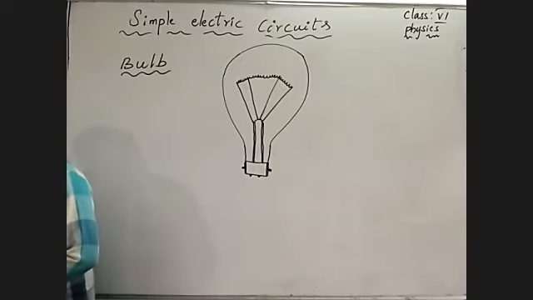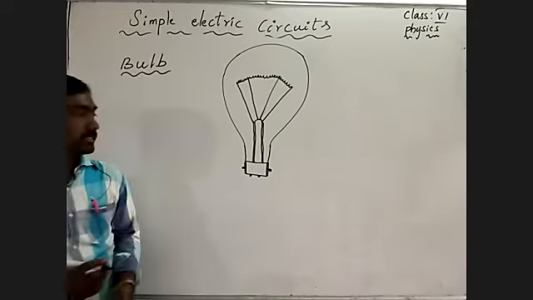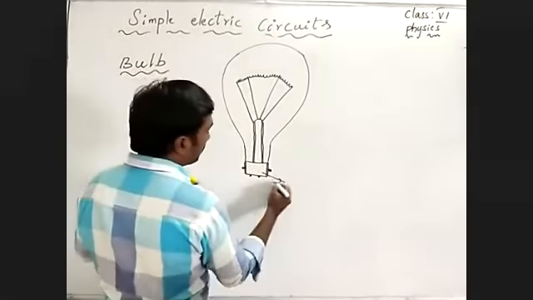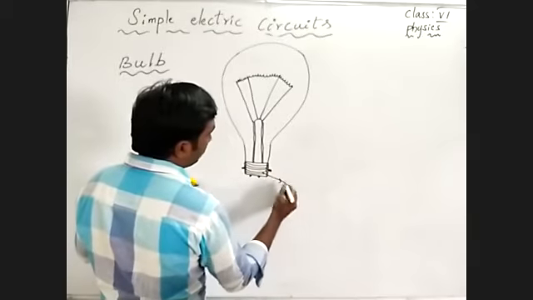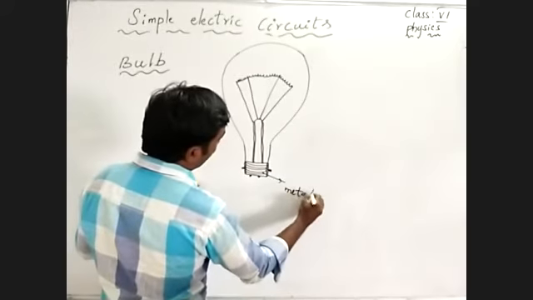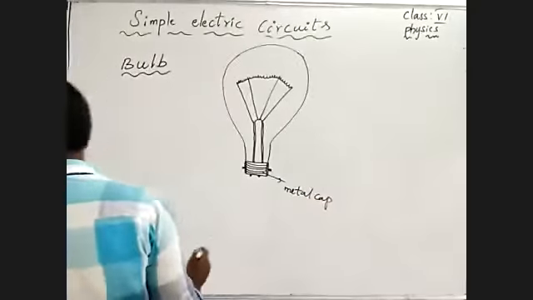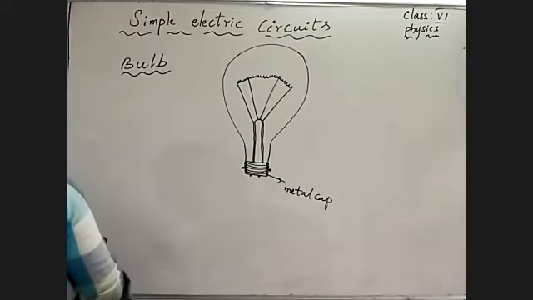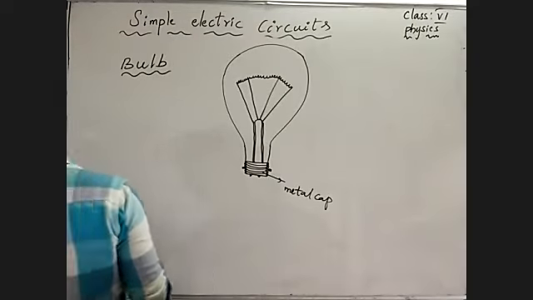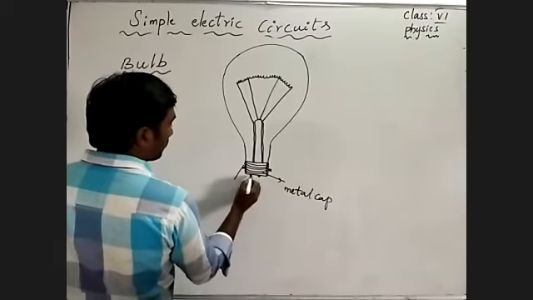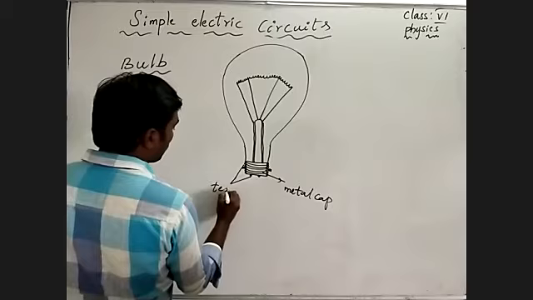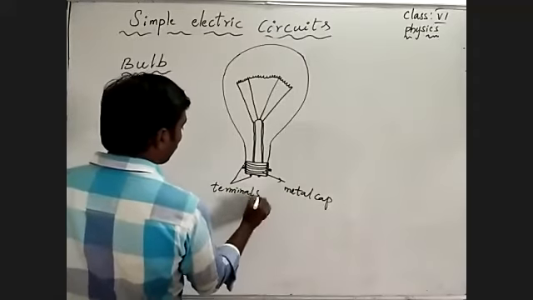It consists of one metal cap, and there are terminals. Those are connecting, so we can call them terminals.